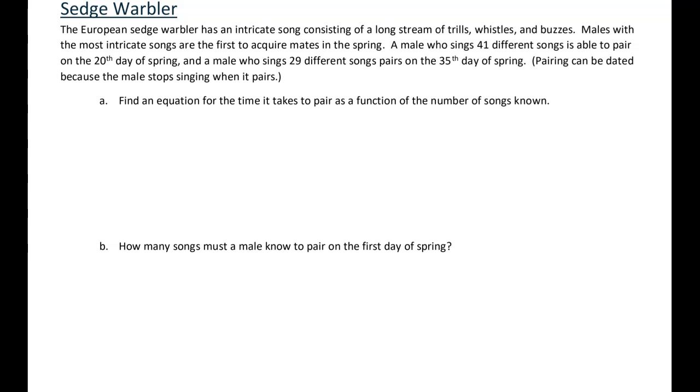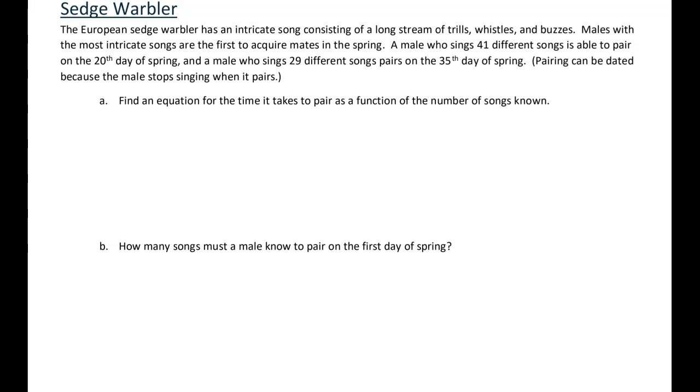Hi all, this is another linear word problem, and this one's a little bit different in the sort of information that we're given. It's about birds. We're told that the European sedge warbler has an intricate song consisting of a long stream of trills, whistles, and buzzes. Males with the most intricate songs are the first to acquire mates in spring. A male who sings 41 different songs is able to pair on the 20th day, and a male who sings 29 different songs pairs on the 35th day of spring.